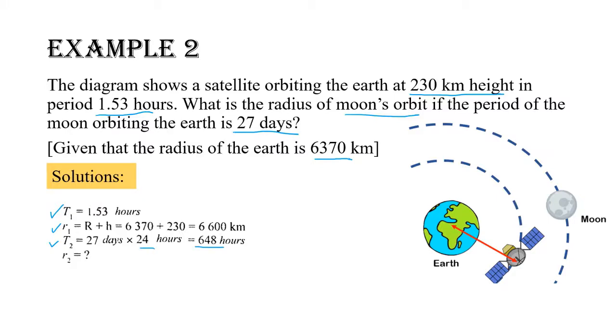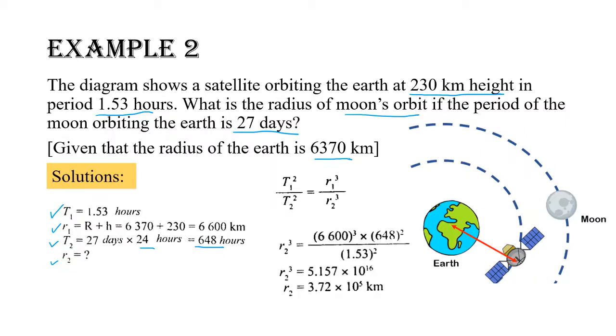Now, write down the suitable formula. Substitute numerical values into formula and perform the calculation. We will get the value of radius of Moon's orbit is 3.72 × 10^5 km.